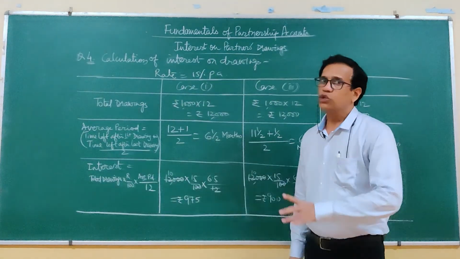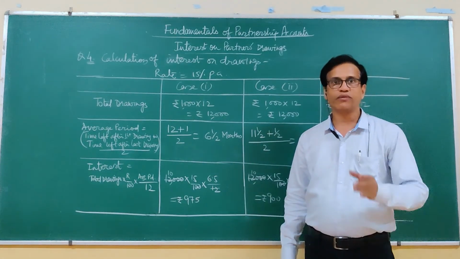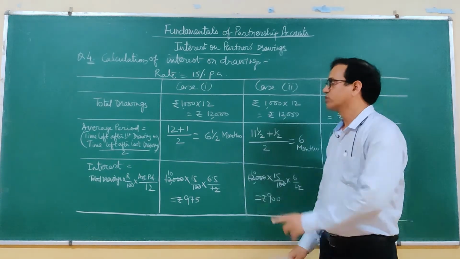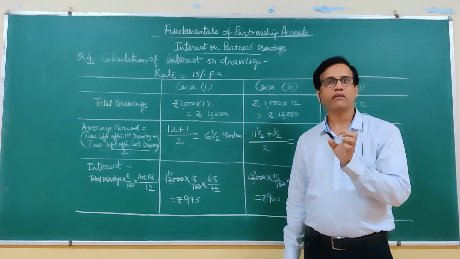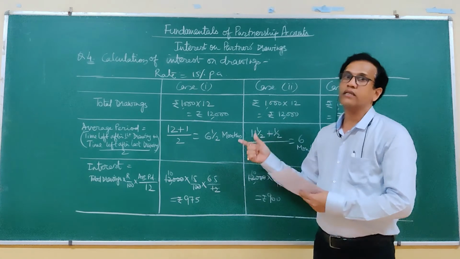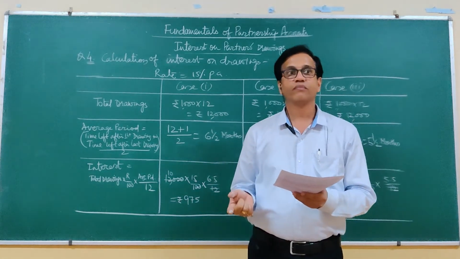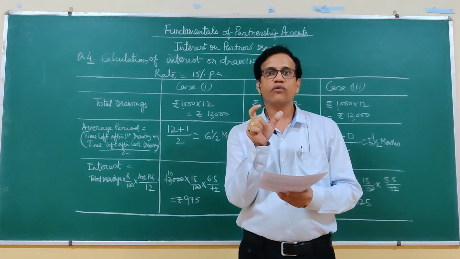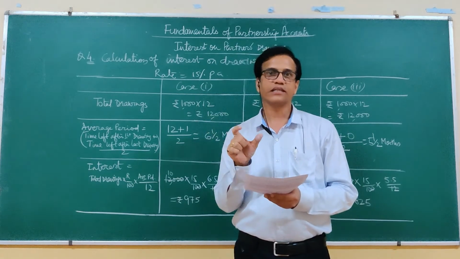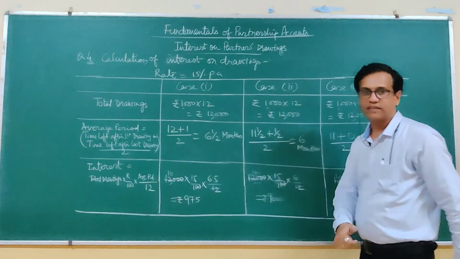So this way interest can be calculated by using the average period method when such different situations are given in the question. Though you can follow the product method or the simple interest method also here, for that you require a lot of time and a lot of patience too. So this is the shortest method of calculating interest on partners' drawings when they are drawing an equal amount every time, but the difference of the time period between two consecutive transactions is always similar. So have a look at it.